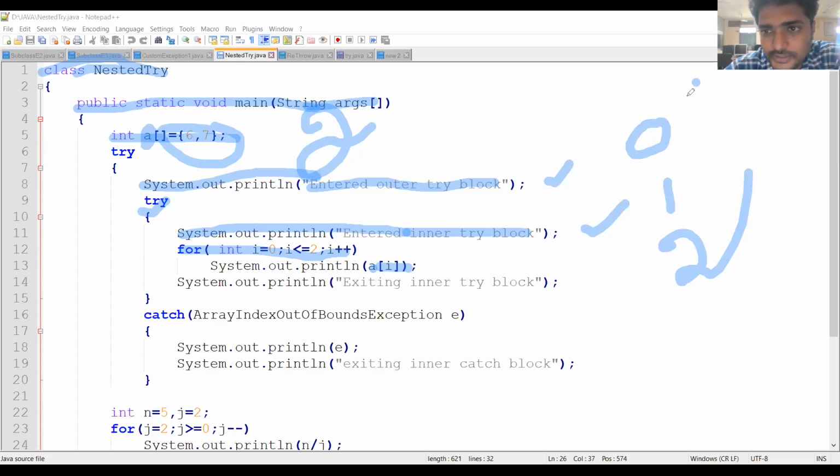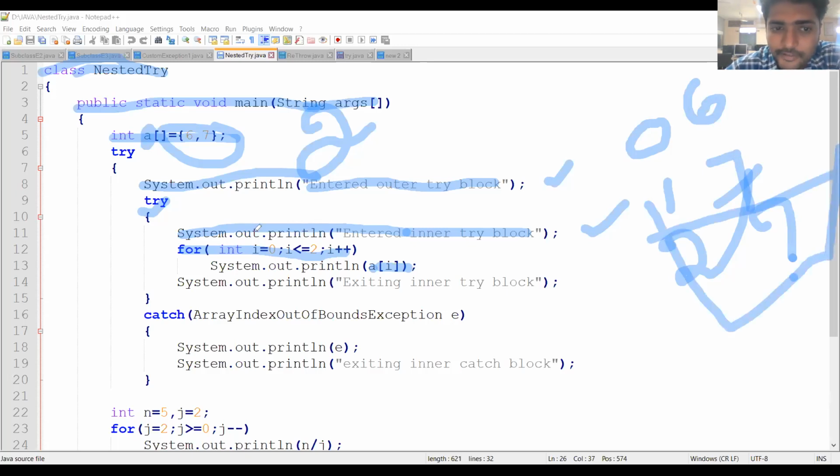In the 0th position, 6 will be stored. In the first position, 7 will be stored. So what about the second position? It will raise the exception. If you give I less than or equal to 2, then it will raise the exception. Why? Because of array index out of bound exception.